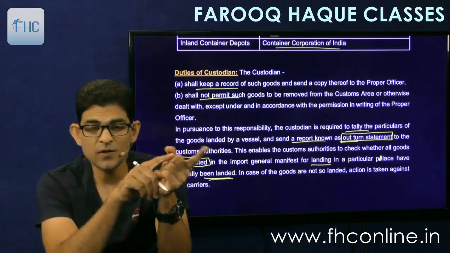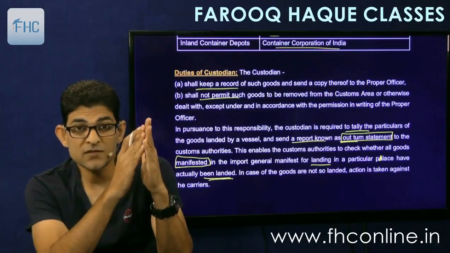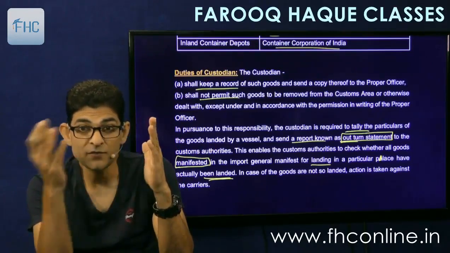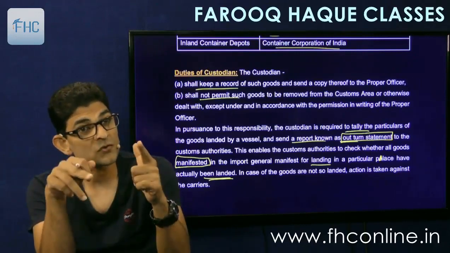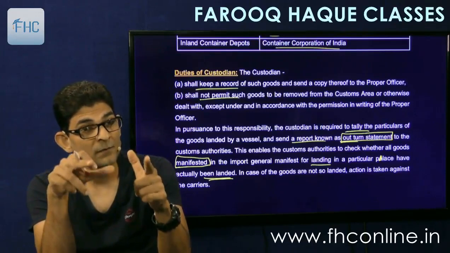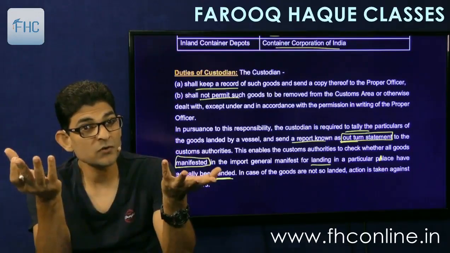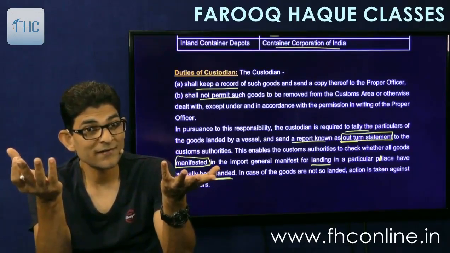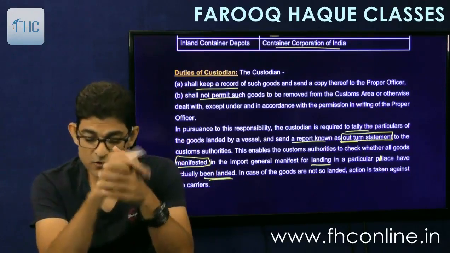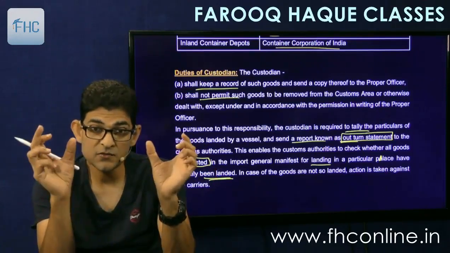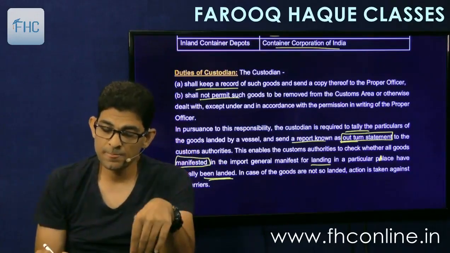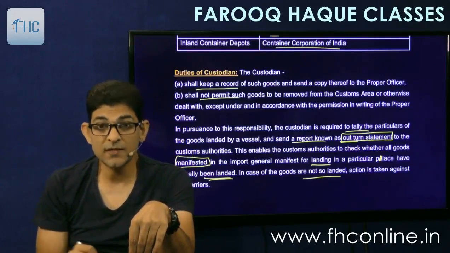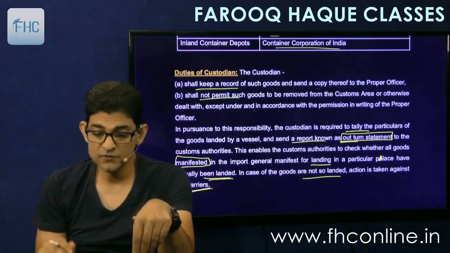As I told you just now, that manifest says 20,000 tons and this out-turn statement says 16,000 tons received. So there is a mismatch. That shouldn't happen, because in that case, where has the 4,000 gone? Smuggled. So it will be investigated. So manifest and this statement should match, should tally. And in case the goods are not so landed, the action is taken against the carriers, obviously.